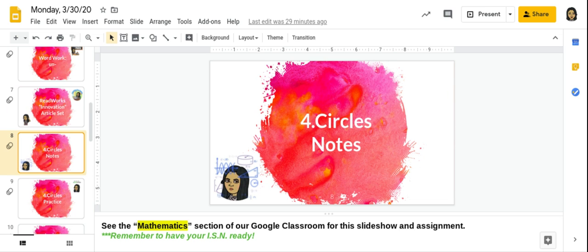Remember, we read Circumference and the Knights of the First Brown Table. I read that story to you before we left, to make connections with remembering the different parts of a circle: area, circumference, diameter, and radius. So make sure you take those notes in your ISN.